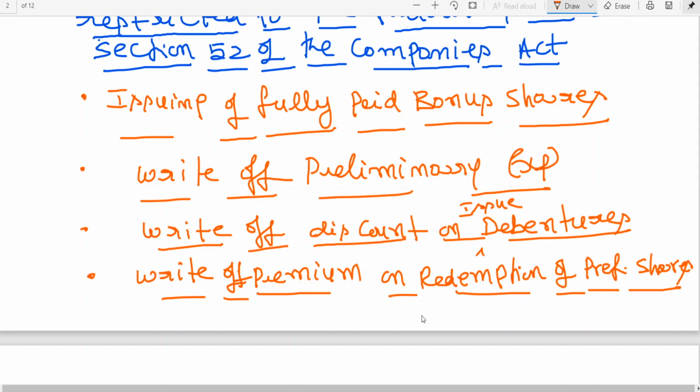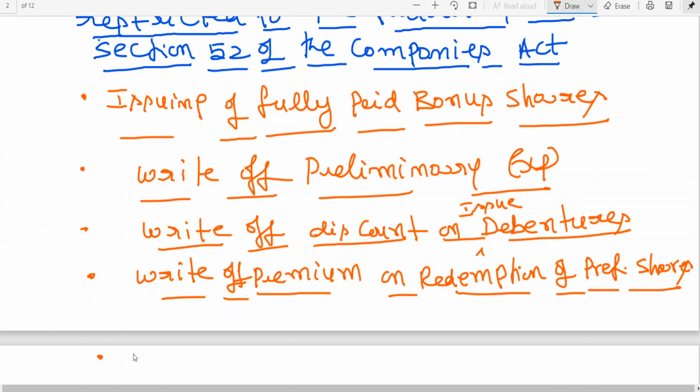Write off premium. Premium means, suppose at the time of issue of share, I am getting 100 rupees. Then at the time of repayment, redemption means repayment as per the terms and conditions. Again, you are having section 55 for that. That is a different thing. You can learn it in Inter. So for that, let me tell you, repayment of amount to preference shareholders: a 100 rupees preference share, you are redeeming it by giving 10 rupees extra. 100 plus 10, it becomes 110 rupees. Is this clear? That means a 100 rupees share, you are redeeming at 110 rupees. The 10 rupees is a loss, no? Loss at the time of repayment, and that can be adjusted against this security premium.